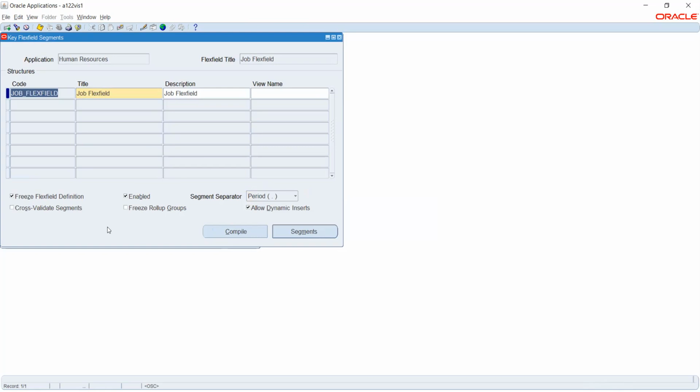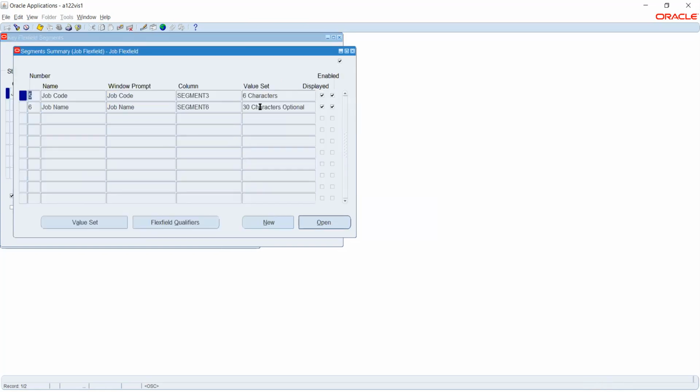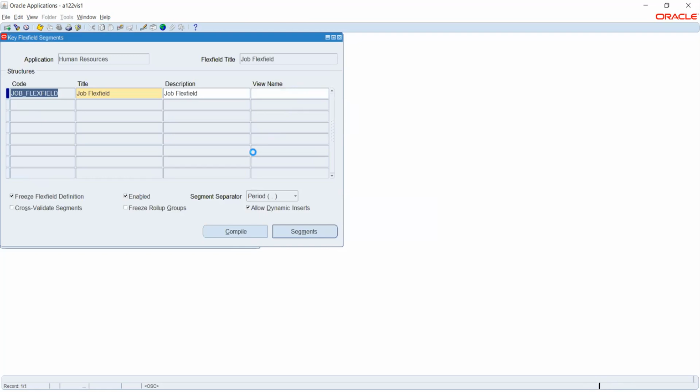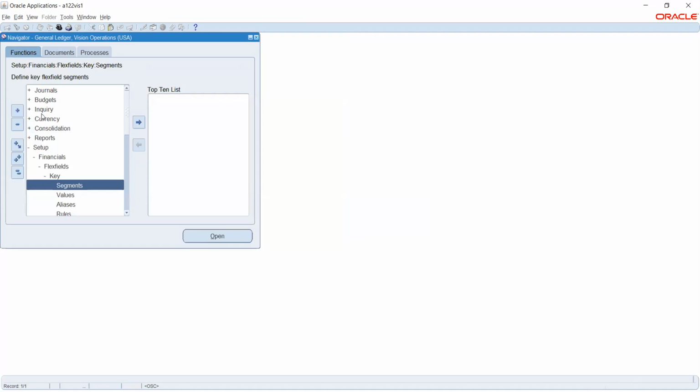Let's say there is a mandatory field that has to be entered, but I did not give those details. Here, this value set is mandatory. If I have not given this value set, then the system will say that the value set is not there, or it will display some sort of error. We will check that and correct it. Basically, it's just to make sure that whatever information we are entering is correct, and the system can take this record. So that's about the segment. Once the segment is defined, we will have to add values to the segment.